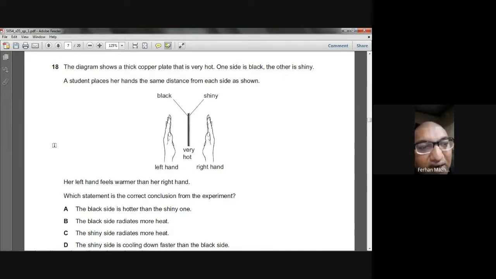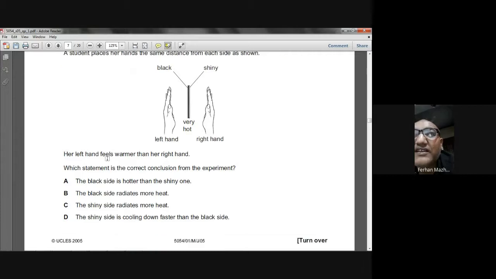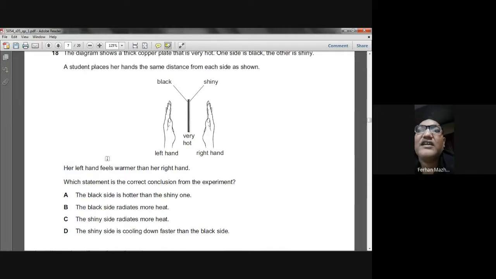And the right hand is facing the shiny side of that hot object, and shiny makes it a poor emitter of the infrared. So from the left side, which is black, the infrared given out has a higher rate, so your left hand will feel very hot.